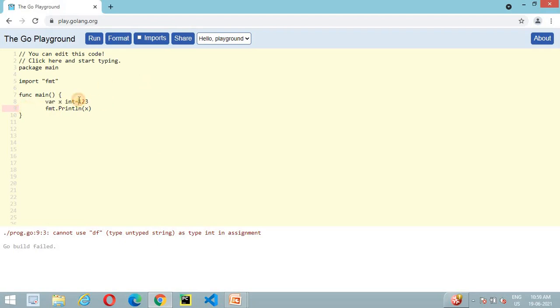In this int we can store any negative value, as we discussed in the slide as well. It is used to store both signed and unsigned values. Signed value means it is either positive or negative. So it will print minus 123, but in case of uint it doesn't allow us.